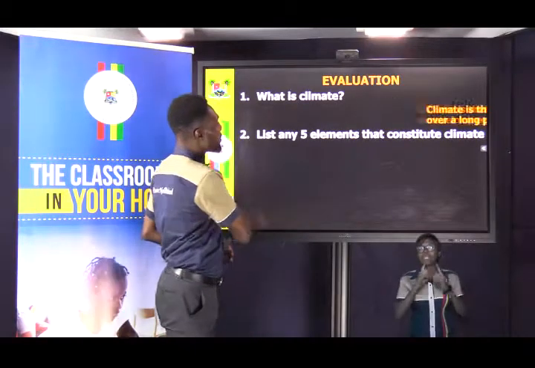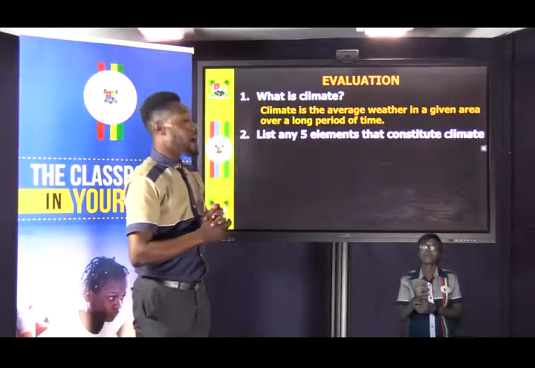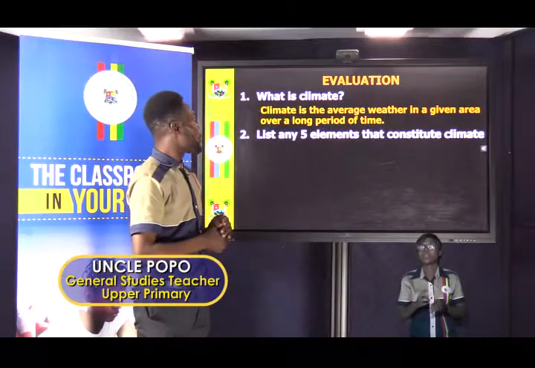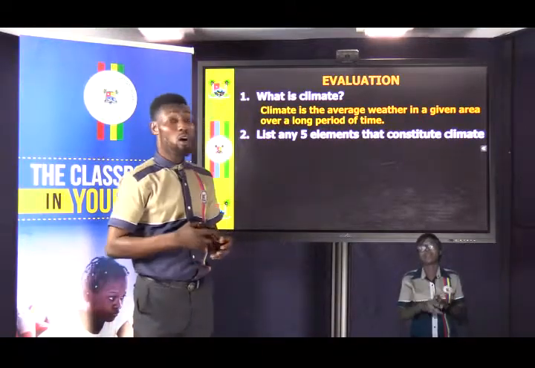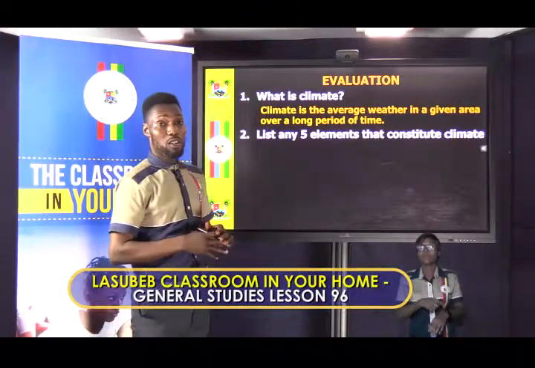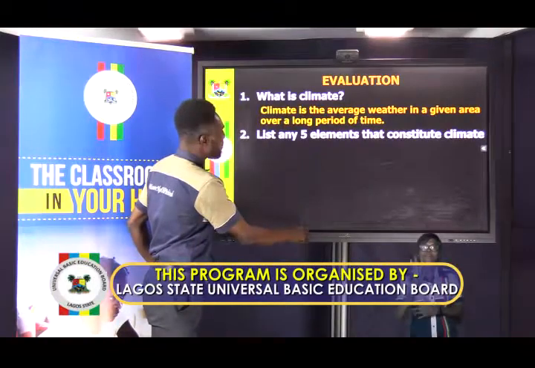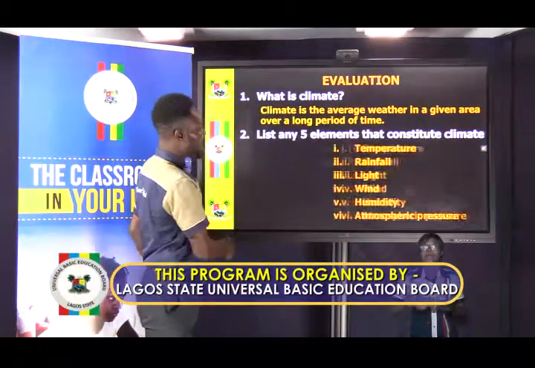Now on to the answers. Number 1, climate is the average weather in a given area over a long period of time. The atmospheric condition of a place over a long period of time. And number 2, list any 5 elements that constitute climate.